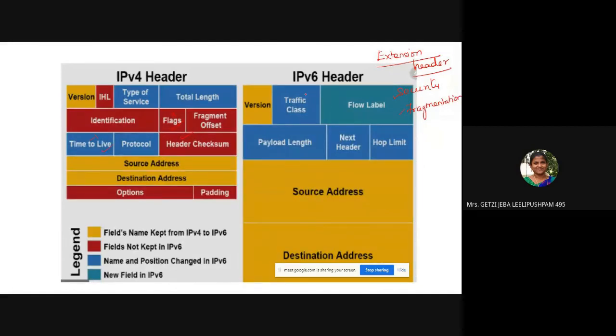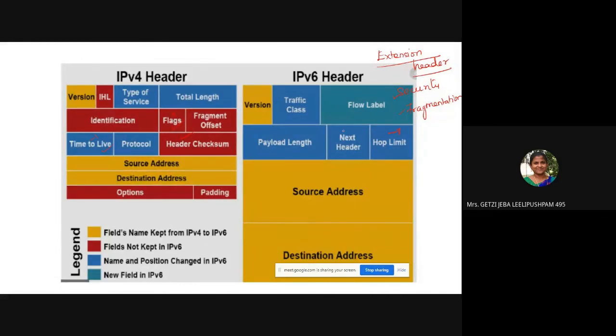But consider IP version 6: as soon as the router opens it, it will check the hop limit, decrement, check the source address and destination address, and route the packet. In version 4, before routing, the processing itself takes a little delay. Number 1, it will check the fragmentation flag. Number 2, it will decrement the TTL. Number 3, it will calculate the checksum. So 3 things it has to do in IP version 4. But in IP version 6, it just decrements by 1, checks the destination address, and checks for the extension header.